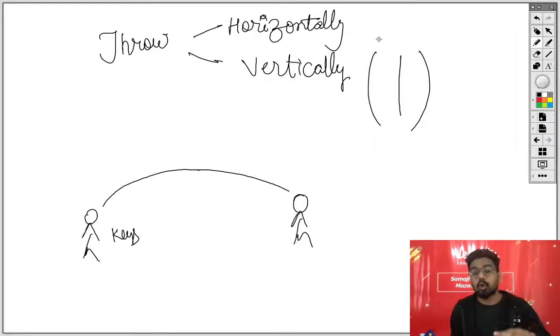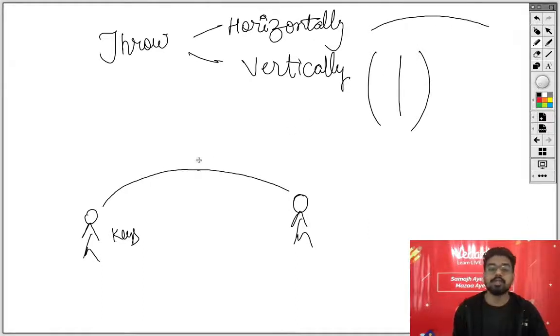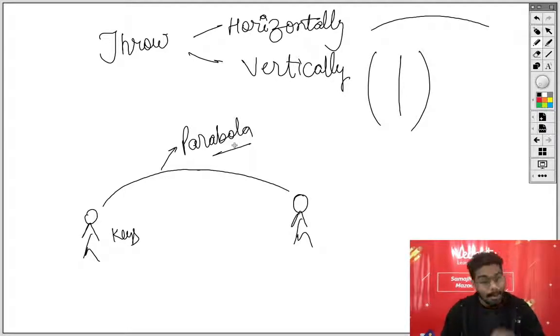But when you will throw in your life something horizontally, it will make a path which is known as parabola. I hope next time when you will throw anything, notice this particular thing, whatever you are throwing in your life, it is a parabola. I hope this point is clear.